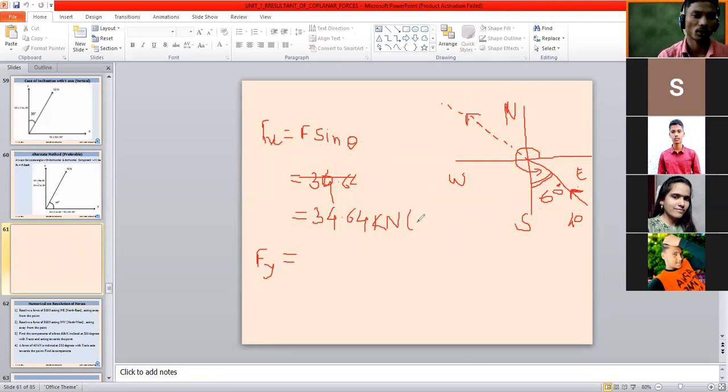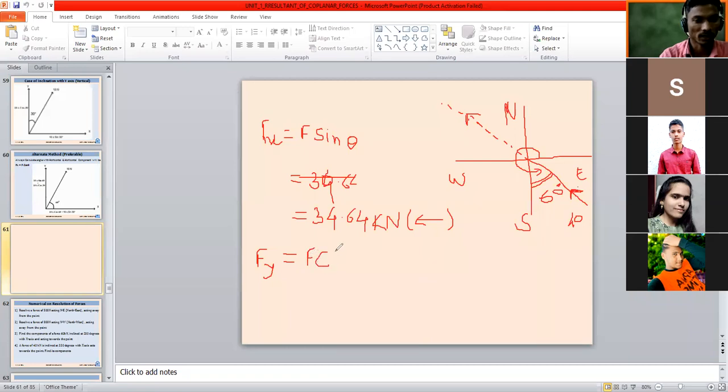Is it the X component or the Y component? X component. Downward, left side. For the X component, it should be either left hand side or right hand side. It is as simple as this. It is not the Y component. Similarly, you can now calculate the Y component.